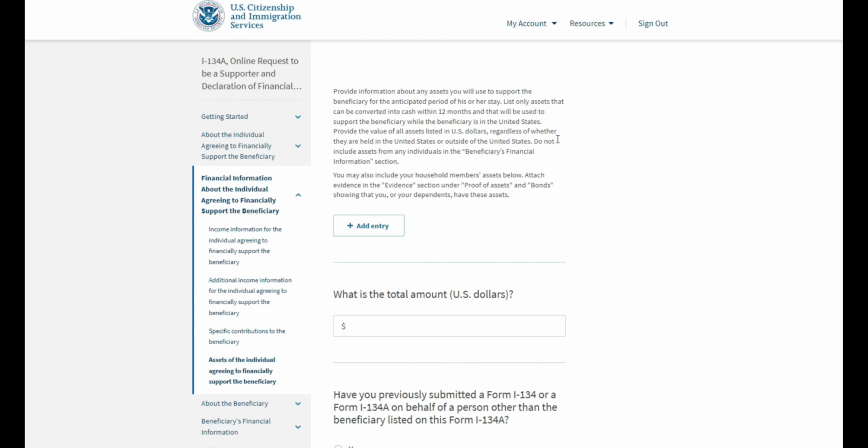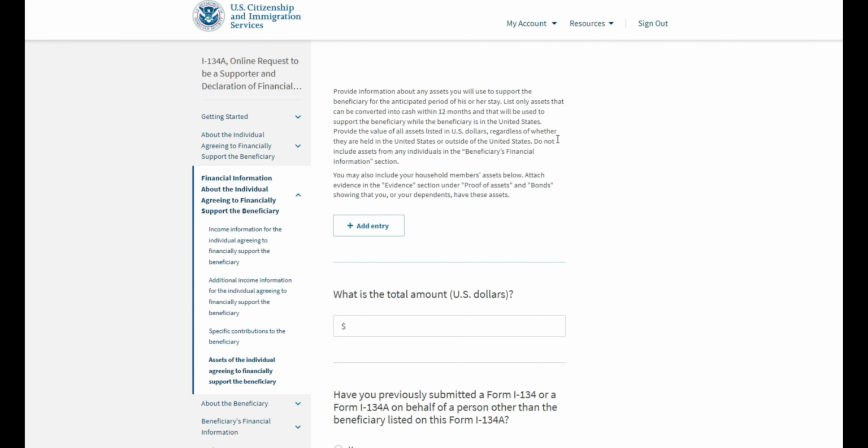So again, it is up to you whether you can obtain this kind of evidence, whether or not you want to use it. But before you do, just consider some of the things that you will need to provide in order to prove these assets.